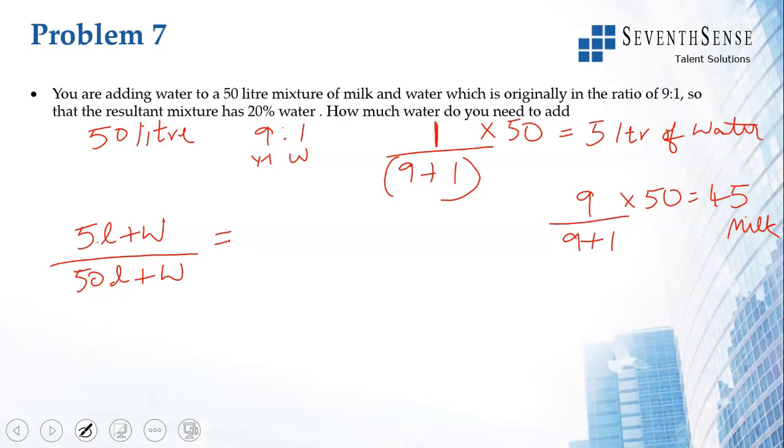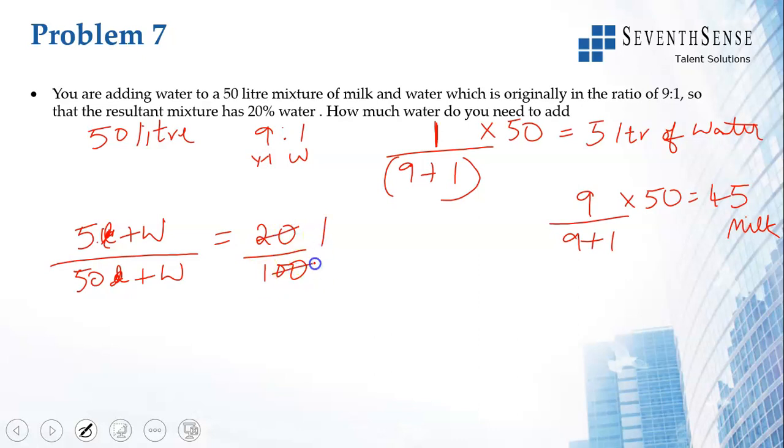So see, if water was not added, if I don't add W, it will be 1:10 water in the mixture. Now I have added water. The new ratio becomes 20:100. So 20% is nothing but 20:100. So 5 liters, you don't have to write L here. So 5 plus W, W also will be in liters.